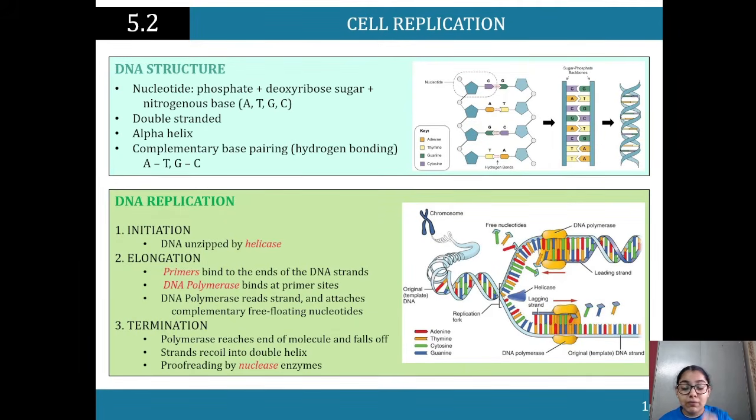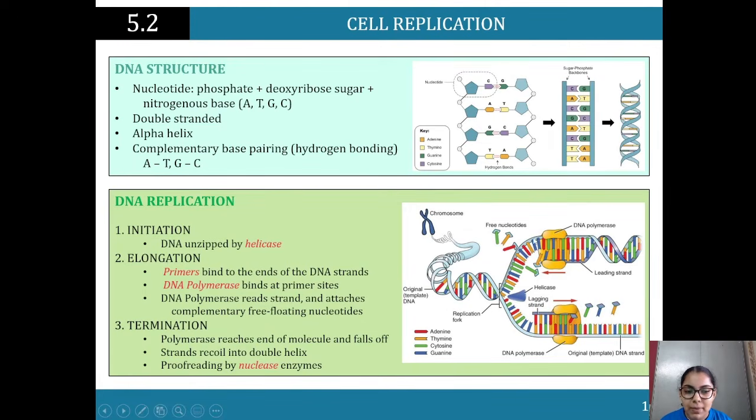For cell replication, it is, but later on it won't be the whole thing. It's only the part of the DNA that we need. So don't worry about that just yet, I'll talk about it again. But what I'm trying to tell you is it opens up, it unwraps, and we are replicating a specific part.